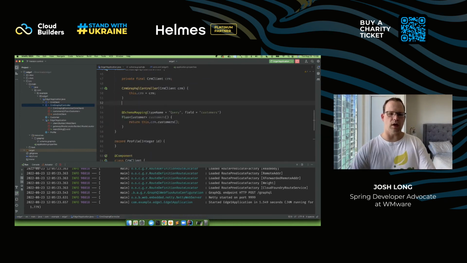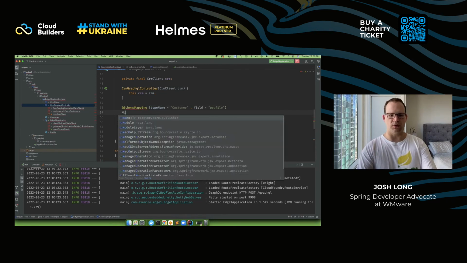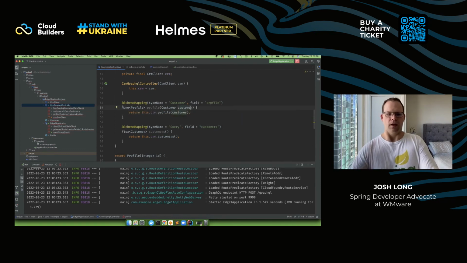So I want to create a new endpoint that handles the resolution of the profile data for the customer. So I'd say Mono of Profile, and I'll inject the root customer, and I'll say return this.crm.profile, passing in the customer, etc. Okay, so this is a schema mapping. I'm mapping the type and the field to this resolver method.